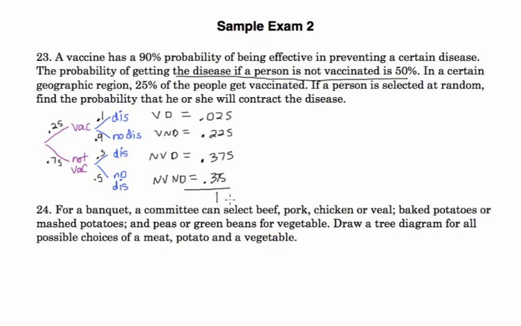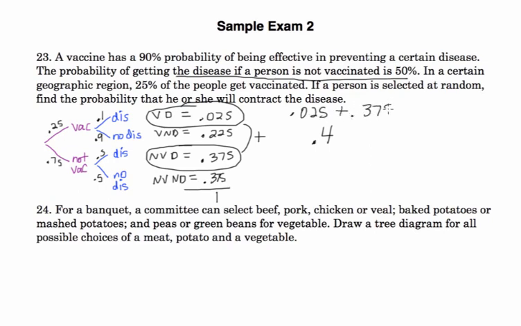So now we want to know if a person is selected at random, find the probability that he will contract the disease. So which of these have the disease? These people got vaccinated and have the disease, and these people didn't get vaccinated and have the disease. So this one or this one. Since it's or, we're going to add those two together, and we come up with 0.4. You could do this without the tree, but I think the tree makes it easier to follow.